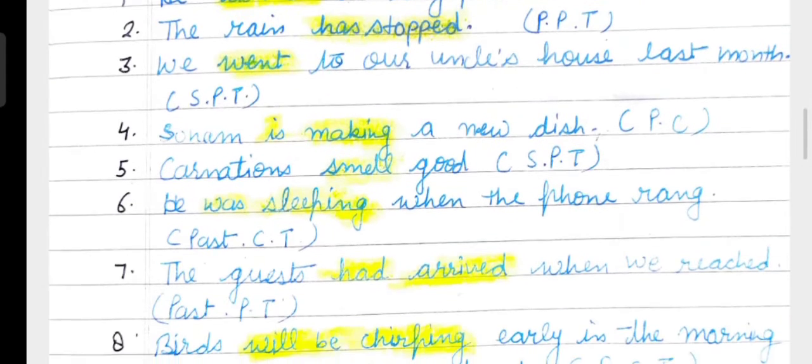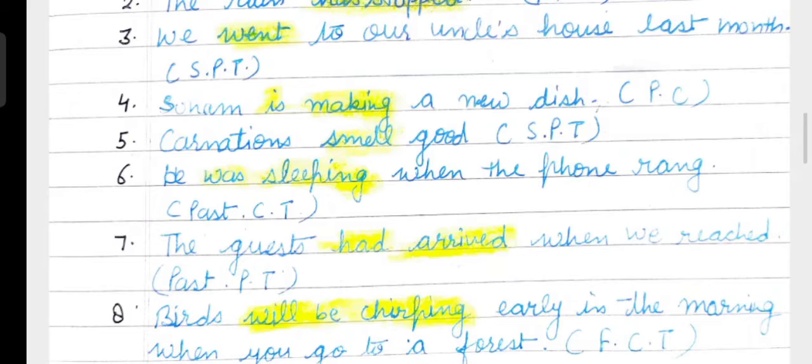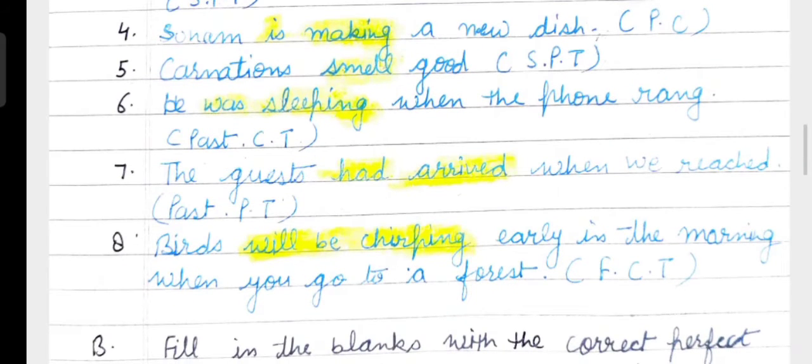Now number 7, the guest had arrived when we reached. So why had arrived? Because it's given that we have to use past perfect tense. So for past perfect tense, had plus third form of the verb. Now number 8, that is birds will be chirping early in the morning when we go to the forest. Will be chirping. Why have we used this? Because it's given that we have to use future continuous tense. That's why will be plus ing form of the verb.